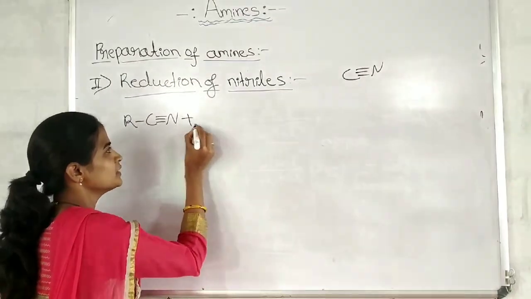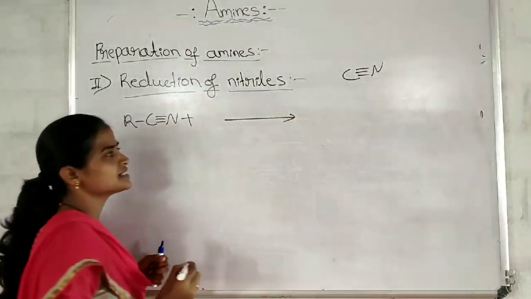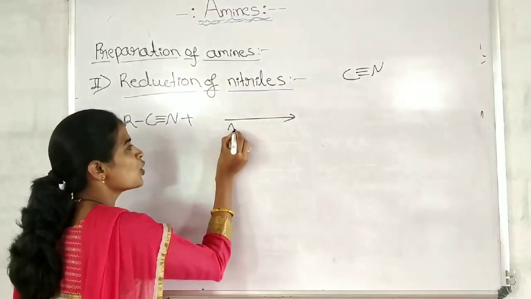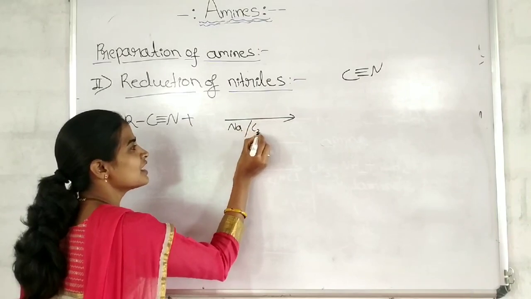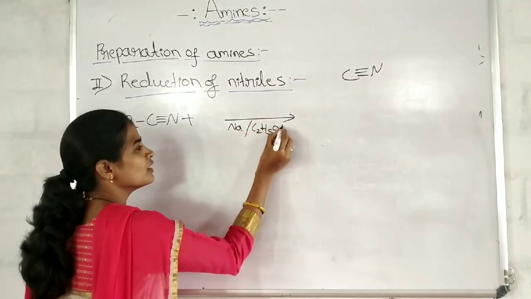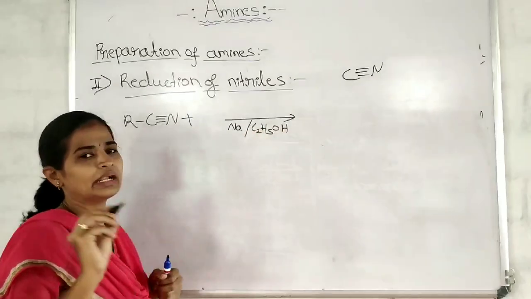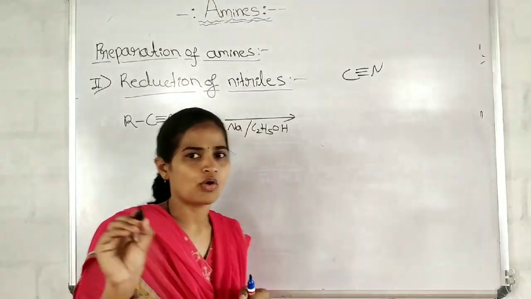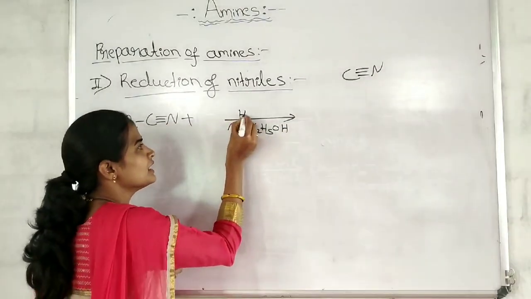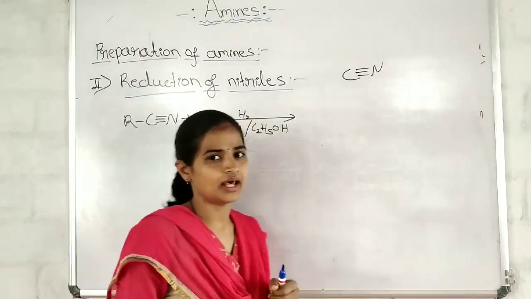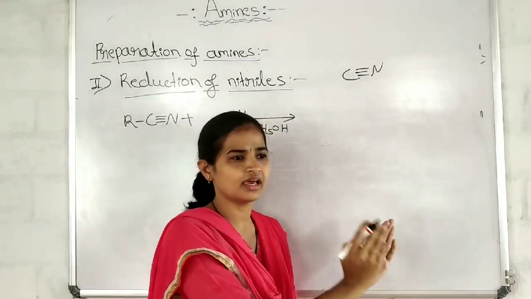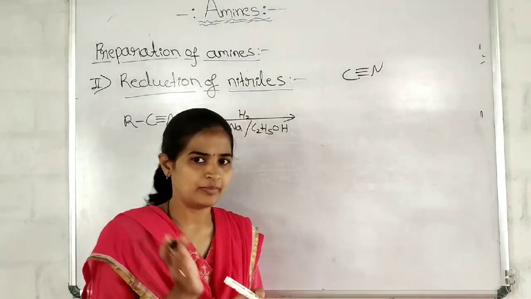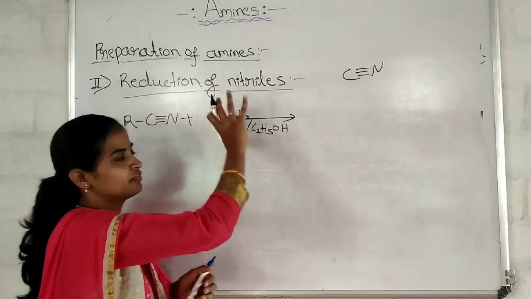When the cyanides are treated with sodium metal in the presence of ethyl alcohol, or also catalytic hydrogenation can be done. As we have discussed earlier, any of the reducing agents can be used depending upon the nature of this.